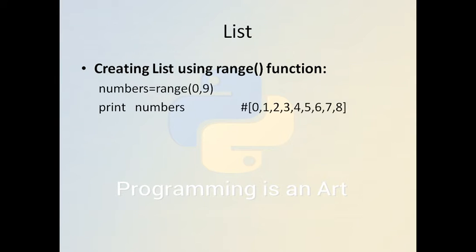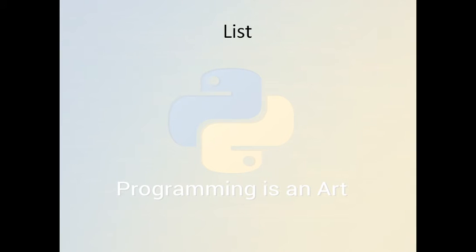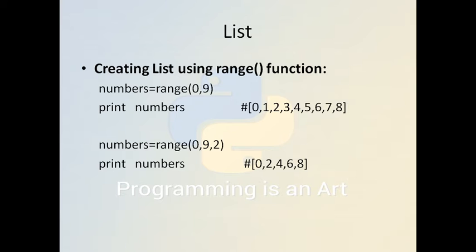So we have created another list called numbers, with range 0 to 9. As we have seen, it prints numbers from 0 to 8. Another sequence we have created using range is 0 to 9 with an increment of 2, so it will print 0, 2, 4, 6 and 8.